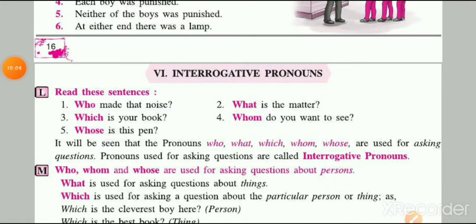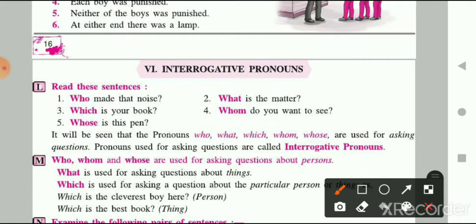So now the sixth type of pronoun is the interrogative pronoun. Interrogative means, all of you already know, those words which help to ask questions. Let's see some examples here, children. The first one is, who made that noise? So here the word who is an interrogative pronoun.